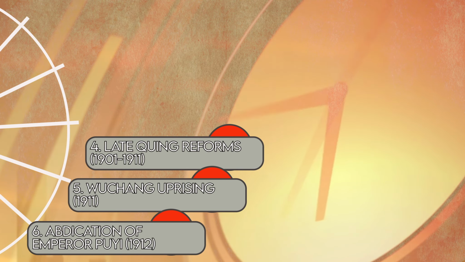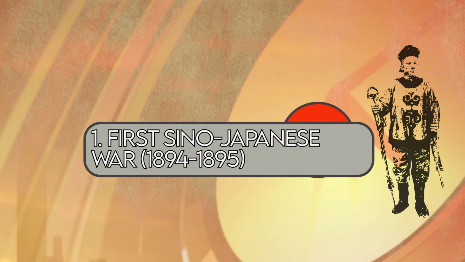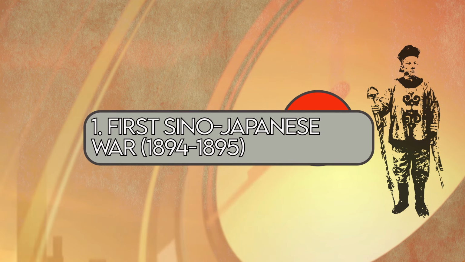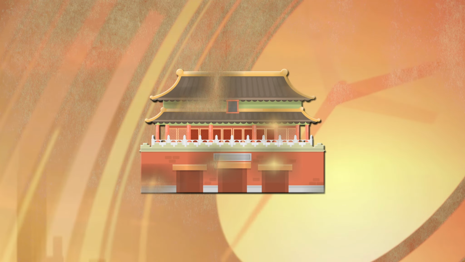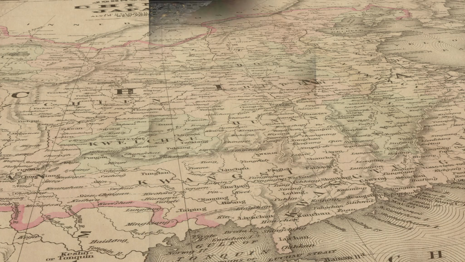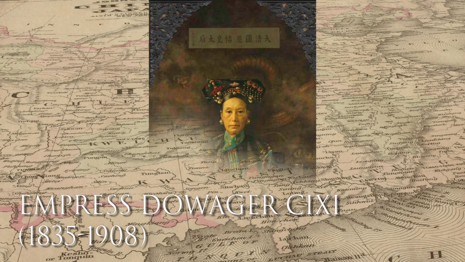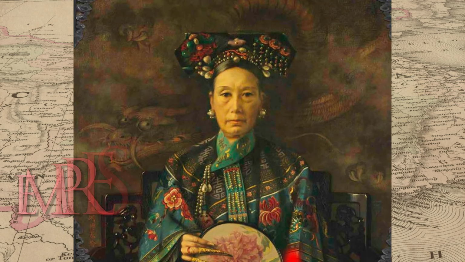To understand this period of fundamental changes, it is better to use as a starting point the First Sino-Japanese War of 1894. This conflict, marking the beginning of China's transition towards republic, was a critical precursor to the events leading to the fall of the Qing Dynasty. Before moving to the events of the China-Japanese War, let's familiarize ourselves with major players in Chinese politics at that time. Empress Dowager Cixi. A dominant figure in the Qing Dynasty, Empress Dowager Cixi effectively controlled the Chinese government for much of the late 19th and early 20th centuries.